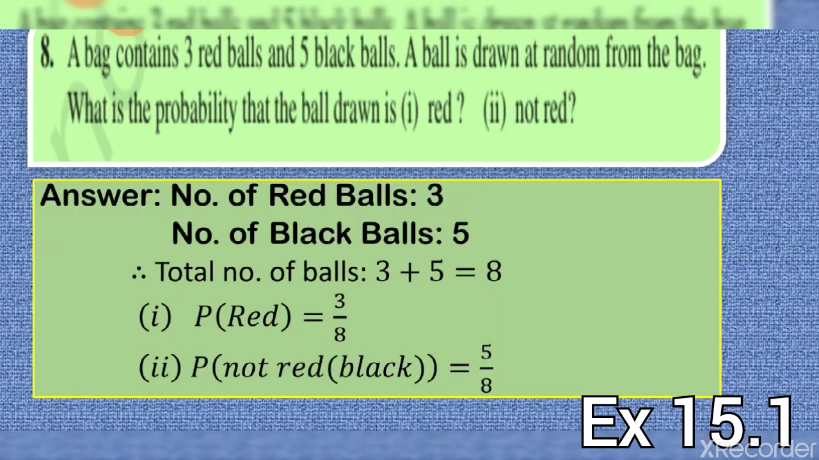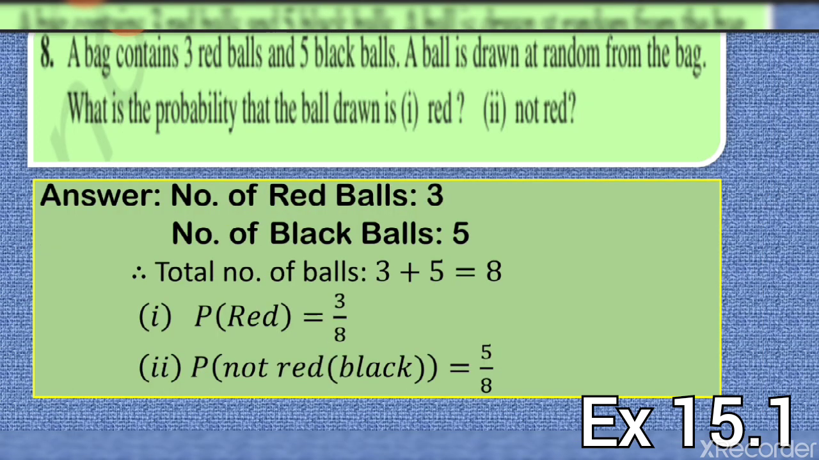Question number 8 is, a bag contains 3 red balls and 5 black balls. So how many total balls are there? Total balls are 8. A ball is drawn at random from the bag. What is the probability that the ball drawn is red? How many red balls are there? It is 3. Total balls are 8. So the probability of a red ball is 3 by 8.